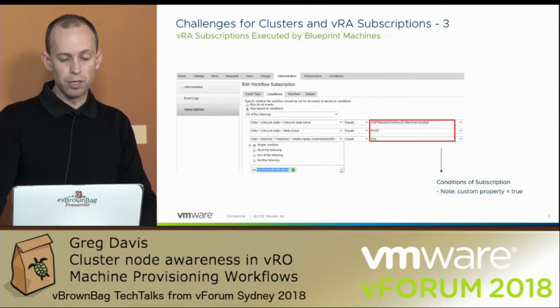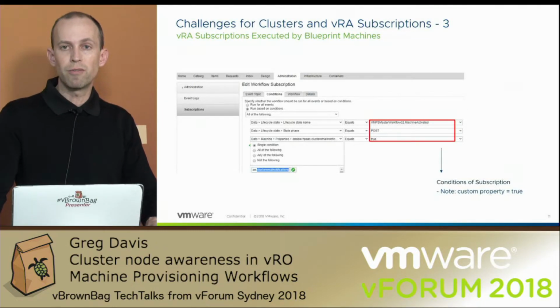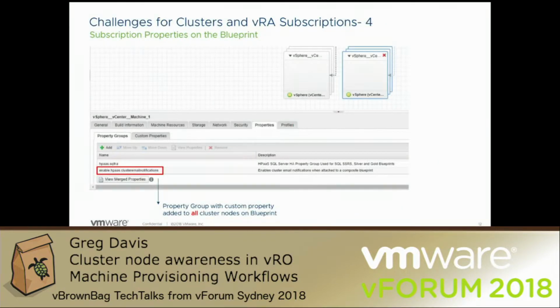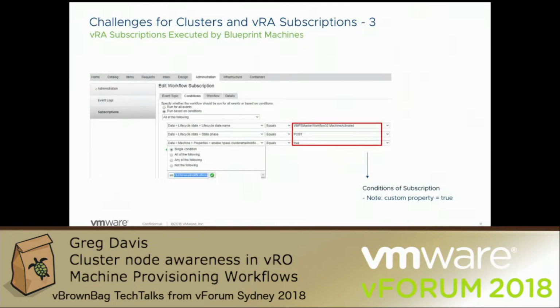So I have a custom property filter there called cluster email notifications, and it's looking for a value of true. If I step back to my composite blueprint and we look at one of the cluster nodes, you can see that I've added a property group which has the same name as that custom property. It's got an enable cluster email notifications name, but within that property group I actually have that custom property from the previous slide with a value of true.